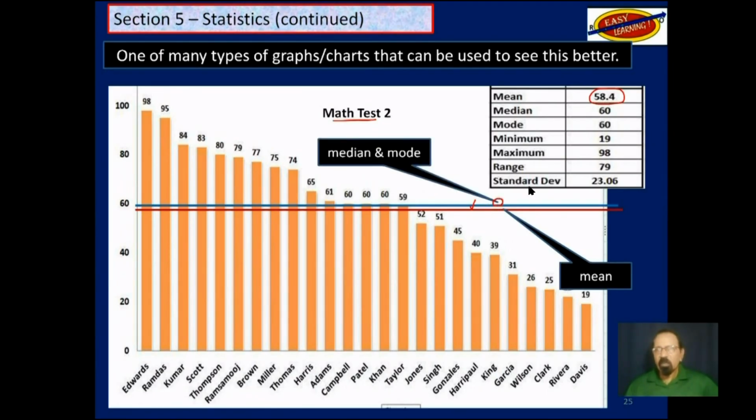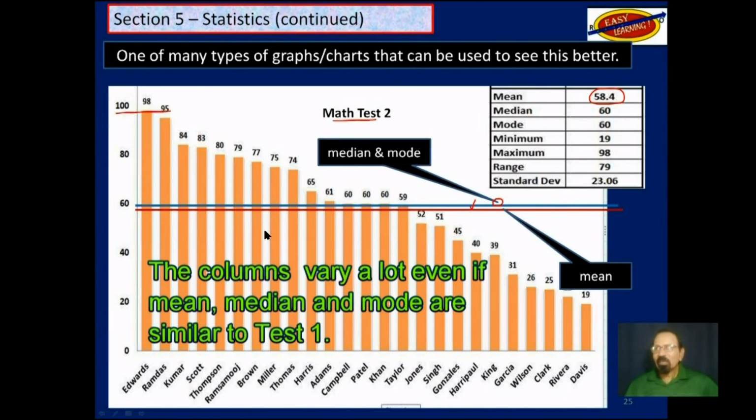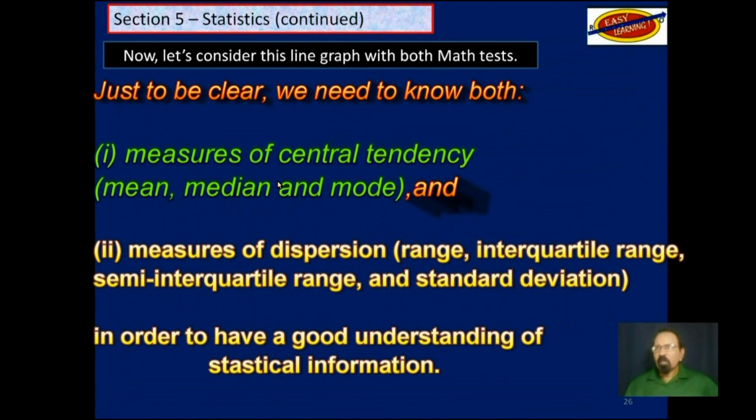When you look at this, it looks like the same thing, except that you can clearly see that this one here is from 98 down to 19. So you have a range of 79. So even though the mean, median, and mode may look similar in both test 1 and test 2, the scores are far from similar.